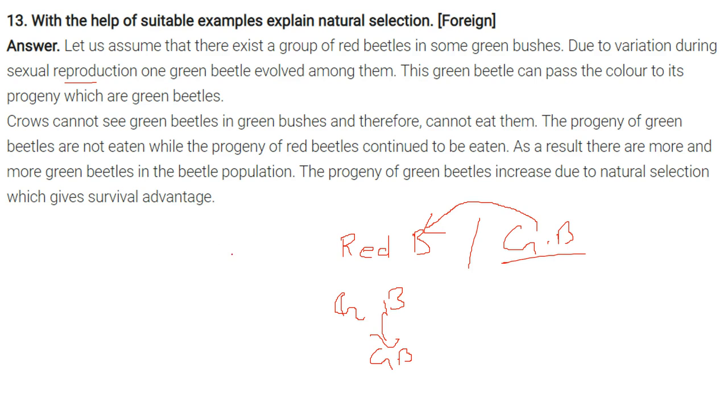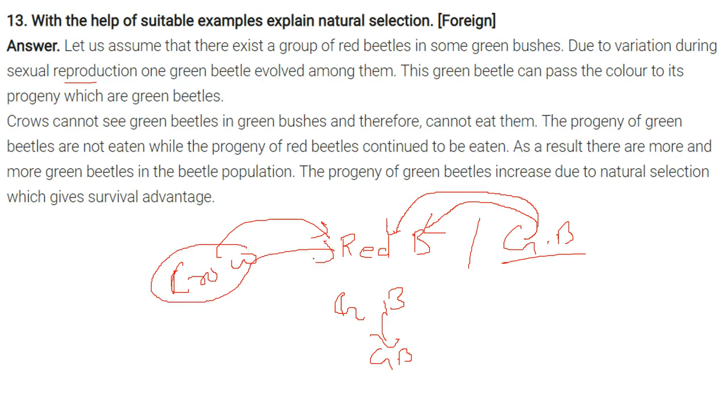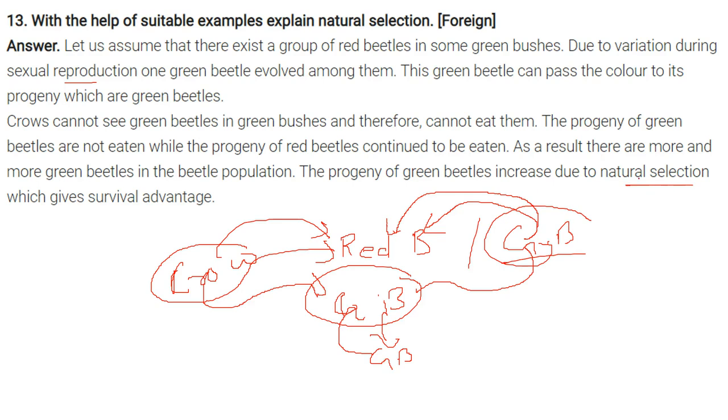Now take the idea of a bird, which is a crow. Now the crow eats these beetles. In a green bush, red is easily identifiable, so the crow is going to eat these red beetles. But in green bushes, the green beetles are not identifiable, so the crow will not be able to eat the green beetles. That is why the population of green beetles will increase. And this is the natural selection which gives survival advantage.